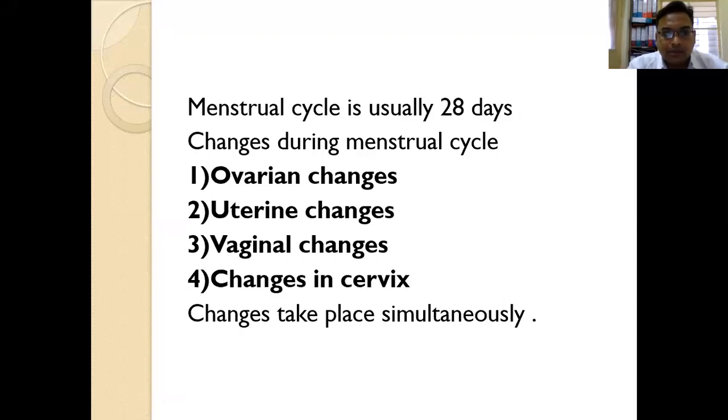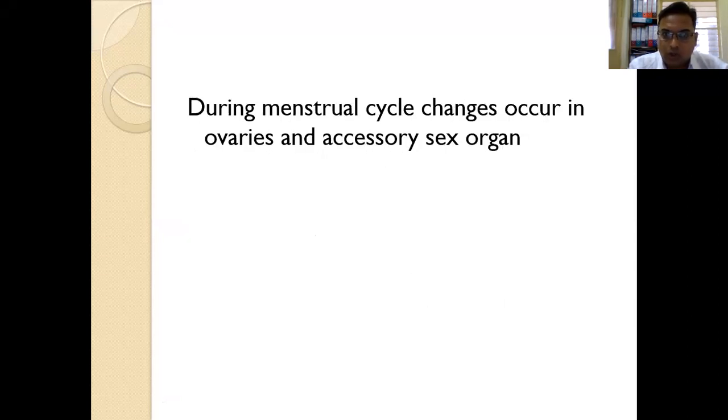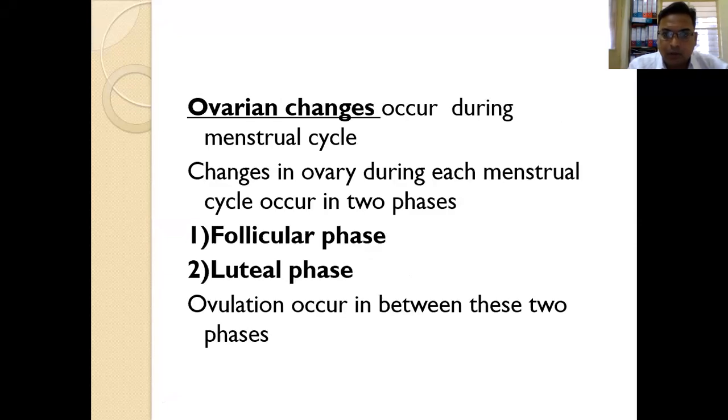So in the first session, we have studied that the menstrual cycle is of 28 days. During the menstrual cycle, changes occur in the ovary, uterus, vagina, and cervix. All these changes occur simultaneously. We have studied that whatever changes occur in the ovary can be understood in two phases, that is the follicular phase